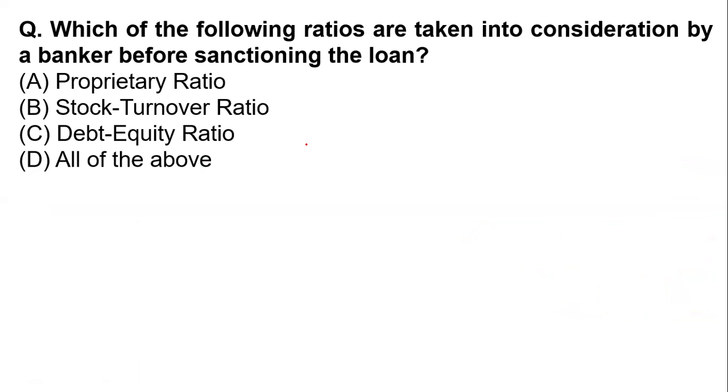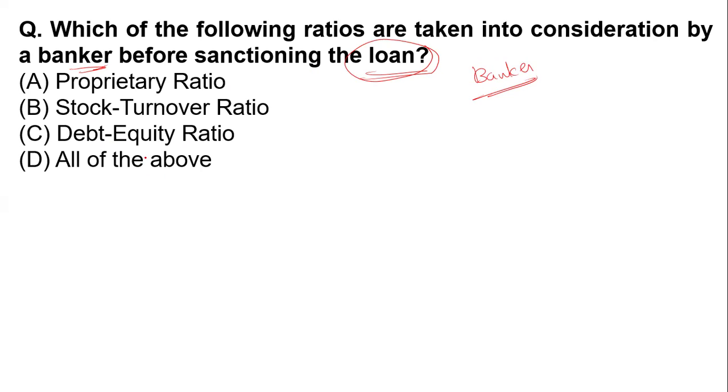Now the next question on your screen: which of the following ratios are taken into consideration by a banker? Who is considering the ratio? The banker. For what? Before sanctioning a loan. So what does a banker have in mind when sanctioning a loan? What ratio does he have to calculate and analyze before sanctioning a loan? Option A, proprietary ratio. Option B, stock turnover ratio. Option C, debt equity ratio. Or option D, all of the above.